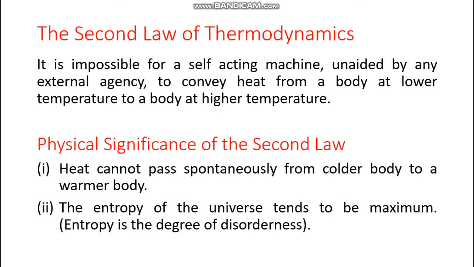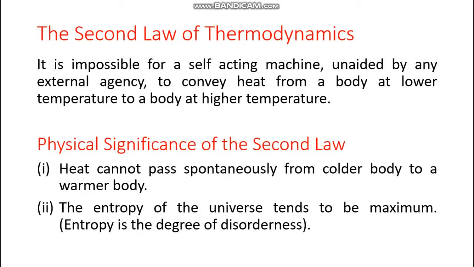So without electricity, is it possible to take up the heat? The answer is no, and this answer is the second law of thermodynamics. Again, I just repeat this: it is impossible for a self-acting machine, unaided by any external agency, to convey heat from a body at lower temperature to a body at higher temperature. This is not possible.